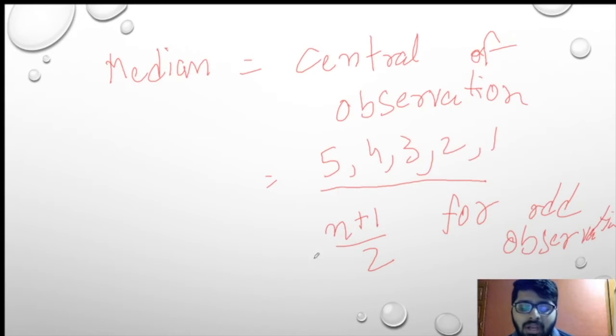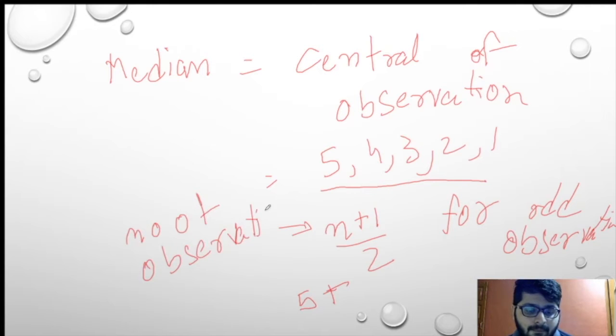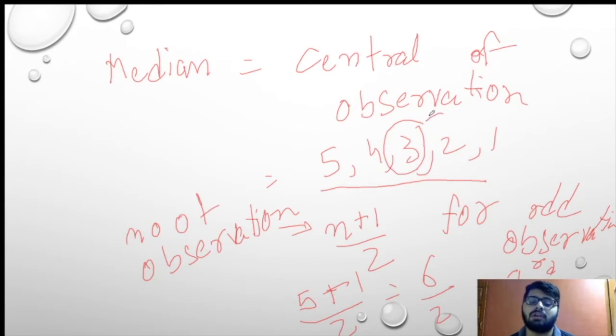What is n? n is the total number of observations, that is 5 observations are there, not the bigger number, the 5. So this is 5 plus 1 upon 2, which gives you 6 upon 2, and 6 upon 2 is nothing but 3. So over here the third observation is our answer. What is the third observation? The third observation over here is 3. So 3 is our answer.